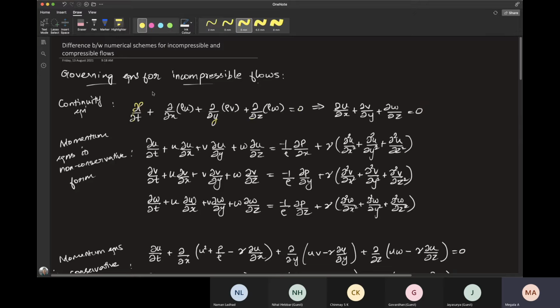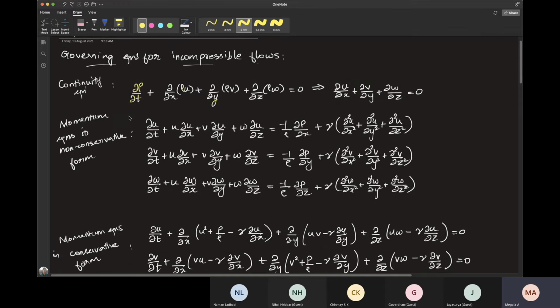So this time derivative part goes off, and also rho comes out because we don't consider any variation in rho. So you essentially get this part which is the divergence of the velocity vector. This becomes the continuity equation for incompressible flows. Further, let's consider momentum equations.